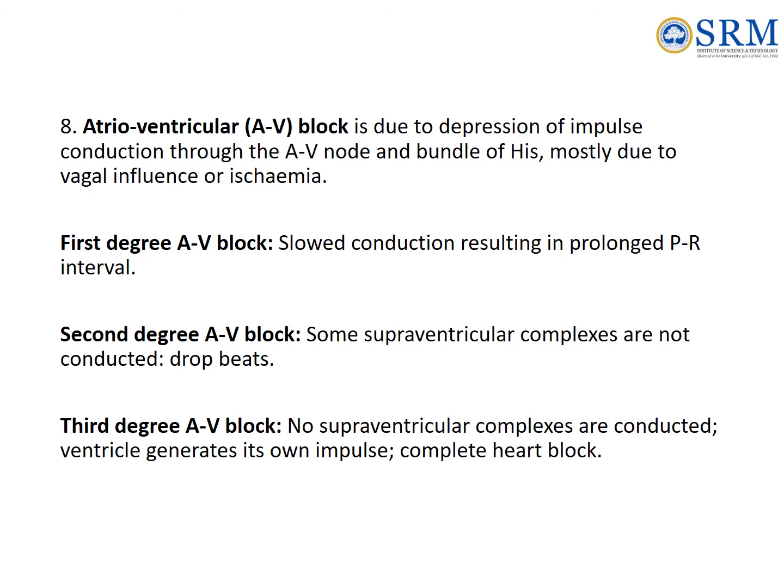First degree AV block: slowed conduction resulting in prolonged PR interval. Second degree AV block: some supraventricular complexes are not conducted, drop beats. Third degree AV block: no supraventricular complexes are conducted, the ventricle generates its own impulse, complete heart block.